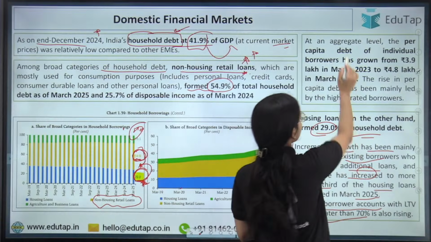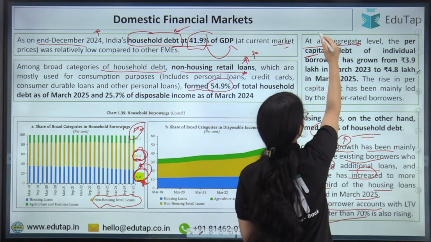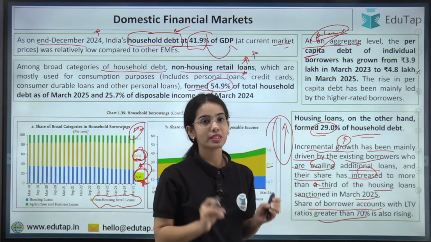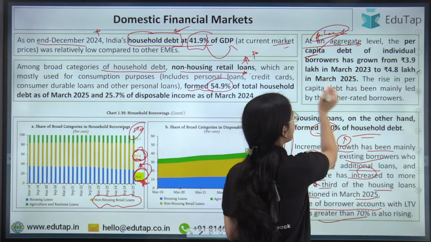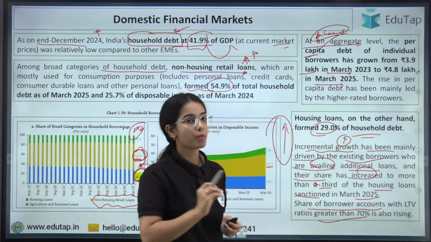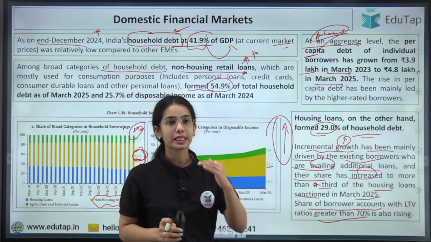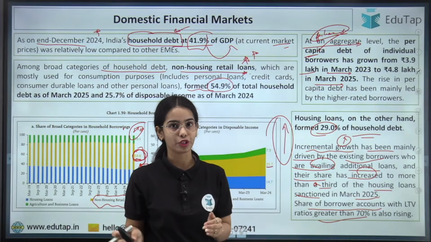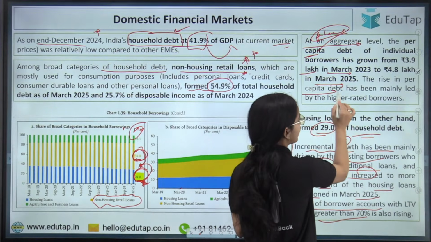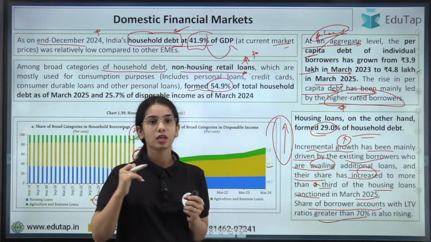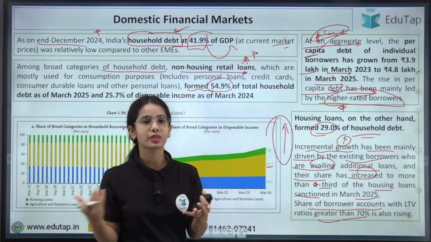Now at an aggregate level, the per capita, that means per head debt of individual borrowers has grown from 3.9 lakh rupees in March 2023 to 4.8 lakh rupees in March 2025. So you can see that on average the loan on individuals is increasing, and the rise in per capita debt has been mainly led by higher rated borrowers. That is good, because the higher rated borrowers, that is good borrowers, are taking the loans.